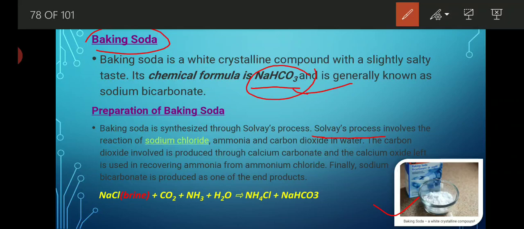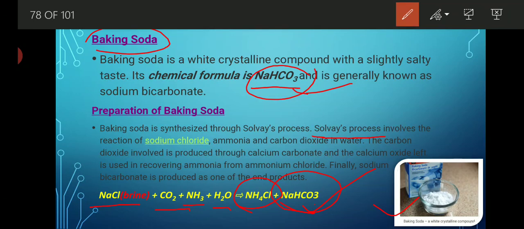Second thing is that it is prepared through the Solvay process. In that, the brine is treated with ammonia gas in the presence of carbon dioxide and water, and after that we are able to get ammonium chloride along with sodium bicarbonate. When brine is treated with carbon dioxide and ammonia gas in the presence of water, we get ammonium chloride along with sodium bicarbonate, and that's how we prepare our baking soda.